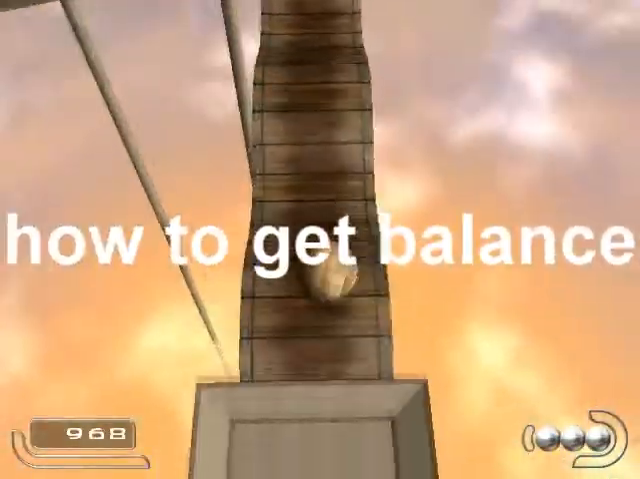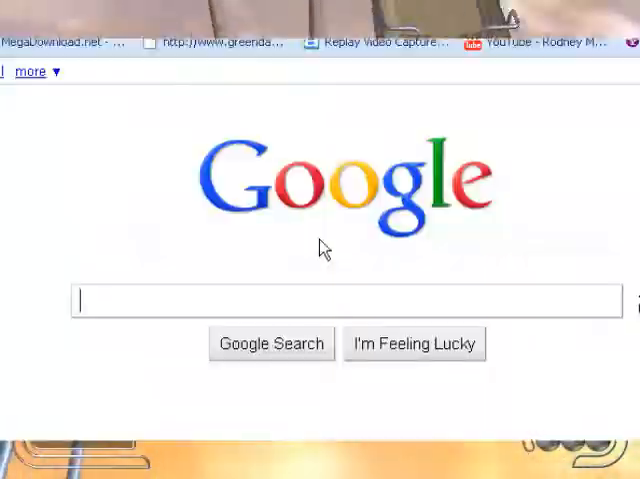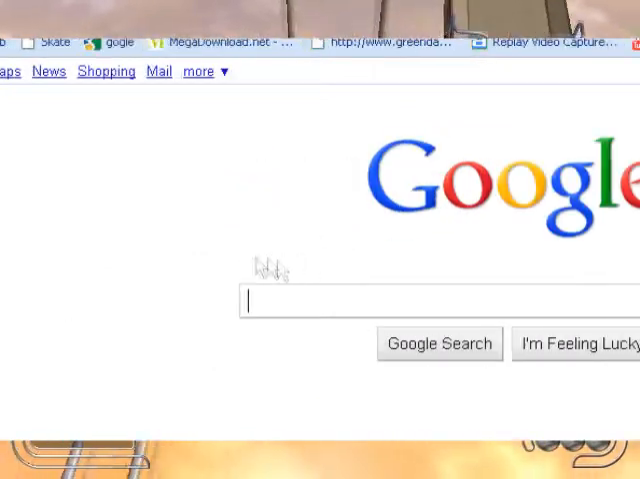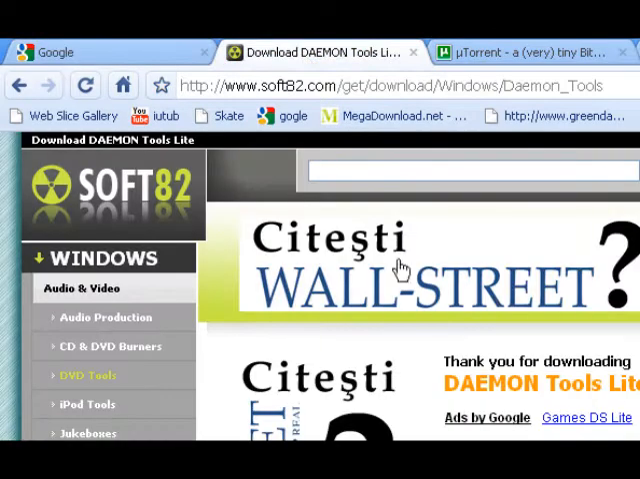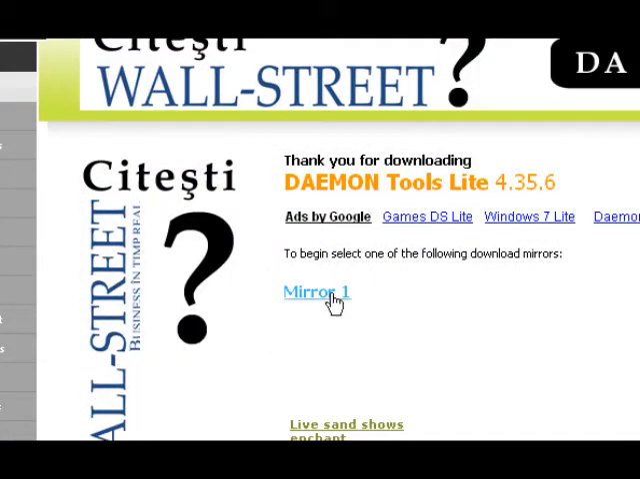How to get the balanced game. First, download the programs that you need: uTorrent, Daemon Tools Lite, and then download the balanced torrent file.